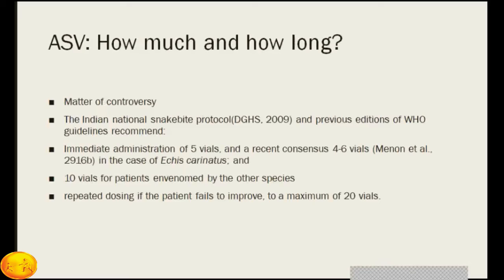How much and how long ASV should be given is a matter of controversy. The Indian National Snake Bite Protocol and a previous edition of WHO guidelines recommend immediate administration of 5 vials, and there is a recent concern that almost 4 to 6 vials is to be given for most snake bites, 10 vials for patients with other species, 5 to 6 vials for Echis carinatus bites, and 10 vials for other bites. Repeated dosing if the patient fails to improve, and a maximum of 20 vials can be given to this patient.